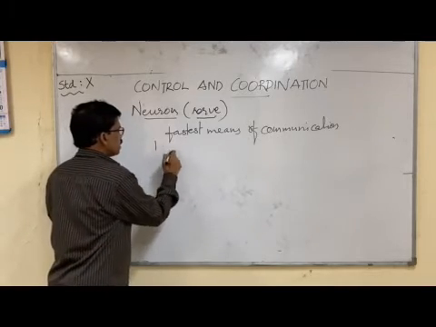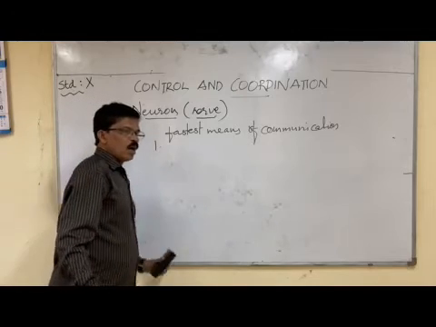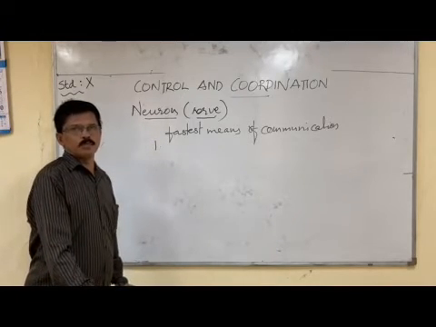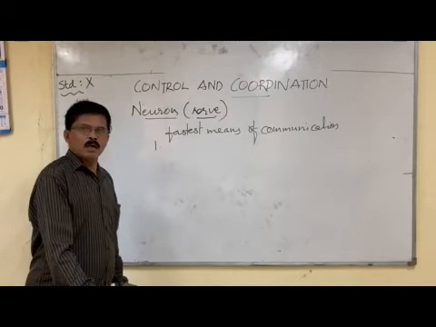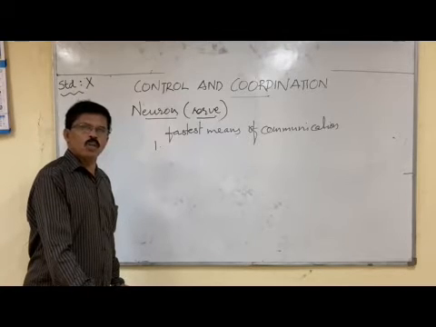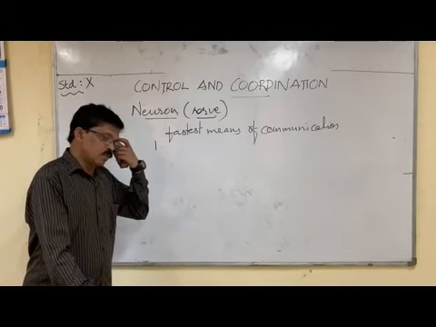The first limitation is that neurons or nerves are not connected to all the cells of our body. Nervous communication reaches only those cells which are connected with the nervous tissue.